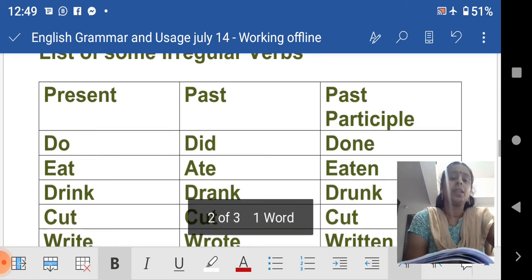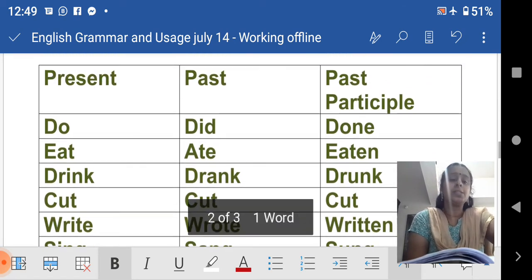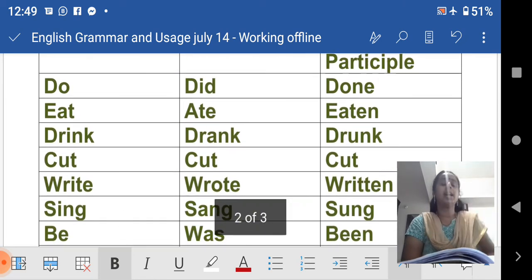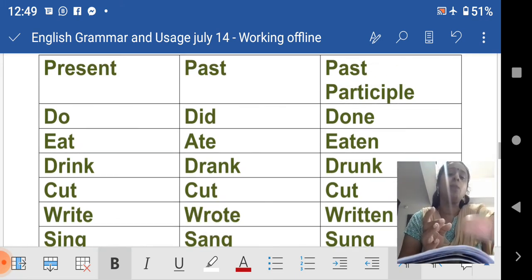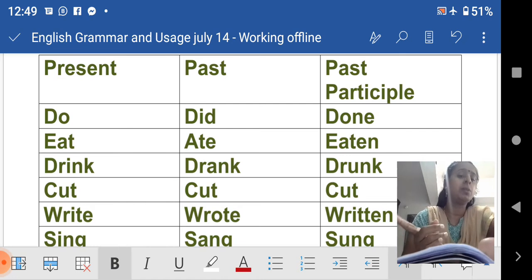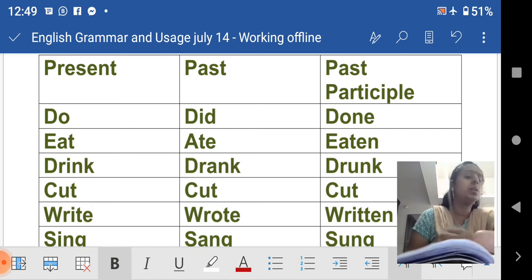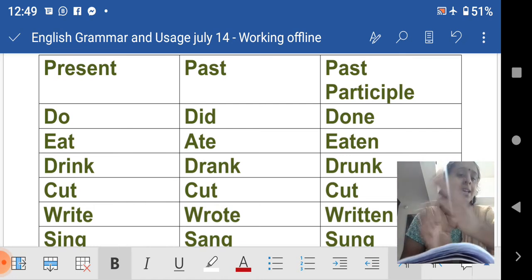Now look here: present, past, past participle. I have given do, did, done. Is it the same? No. Do is the base form, the past form of do is did, and the past participle form is done, right? So it does not have the same ending pattern. It is totally different from the word did. The word done is entirely different from the past tense form, right?